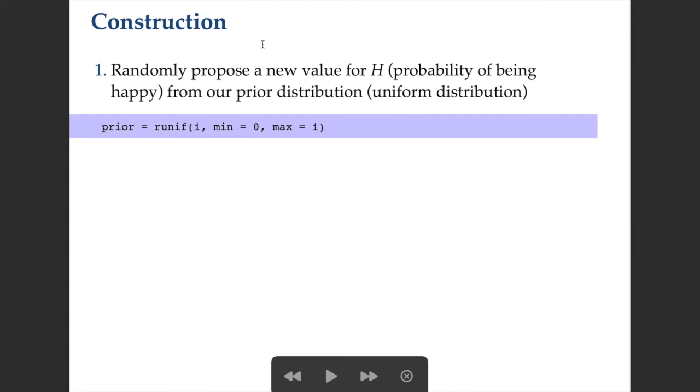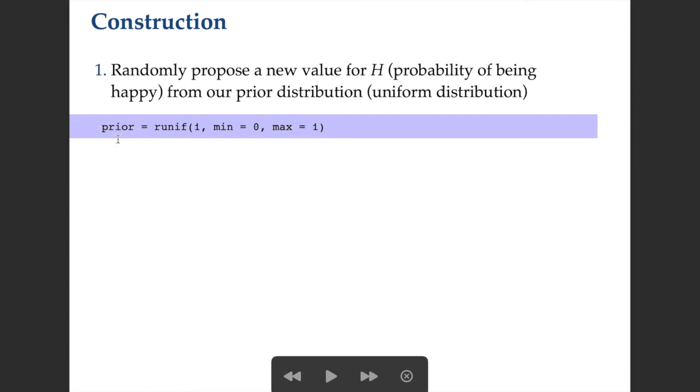So how can we construct this Markov chain Monte Carlo process? The first thing we're going to do is randomly propose a new value for H. H is going to be the probability of students being happy. So randomly propose a new value for H from our prior distribution, which is a uniform distribution. We can do that with this command here.